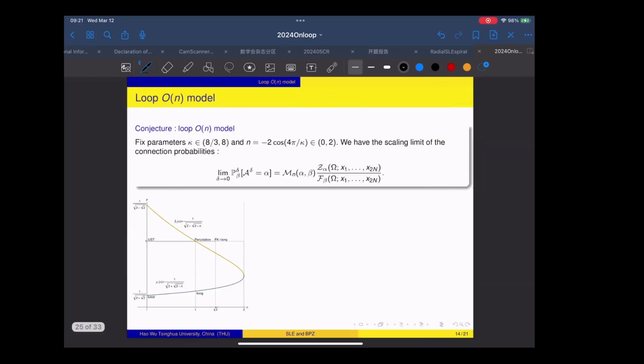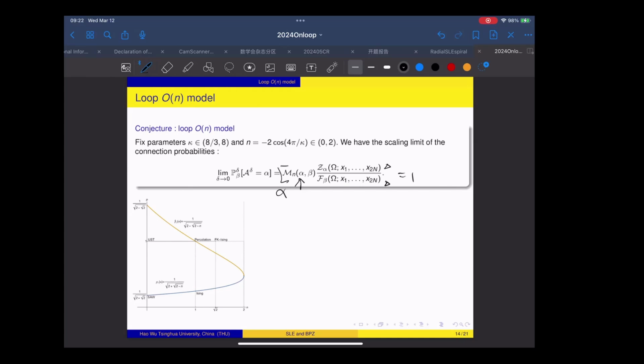Okay, so this is the introduction to the three objects in this conjecture. We already know that this is the Meander matrix, this is the Coulomb gas integral, and this is the pure partition function. And from the linear combination relation, we also know that for the right-hand side, if we sum over all possible alpha, it sums up to 1. So this is exactly the linear combination we have seen on the previous page. And this also makes the conjecture more reasonable. This right-hand side is a probability, and if you sum over all possible cases alpha, it sums up to 1. So these are the three quantities in this conjecture.